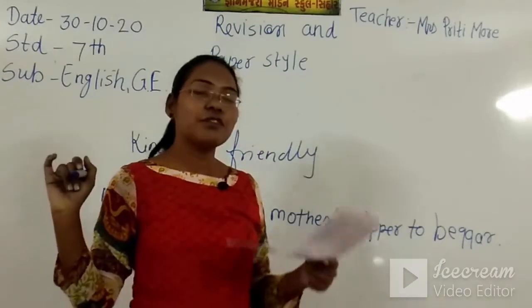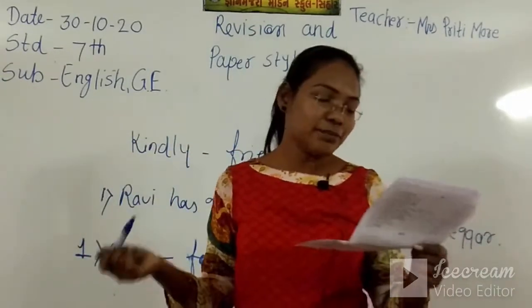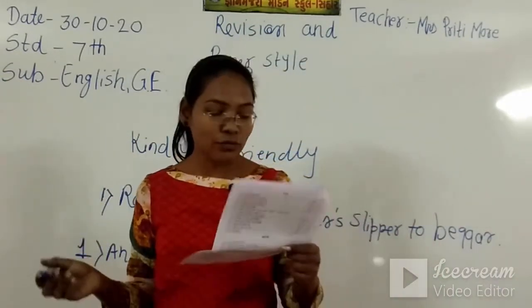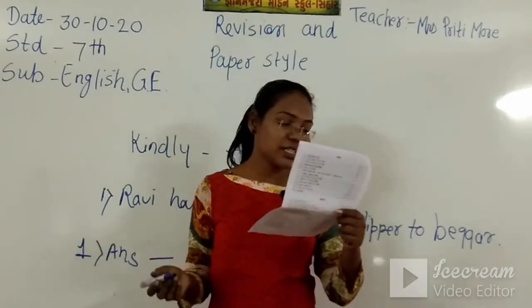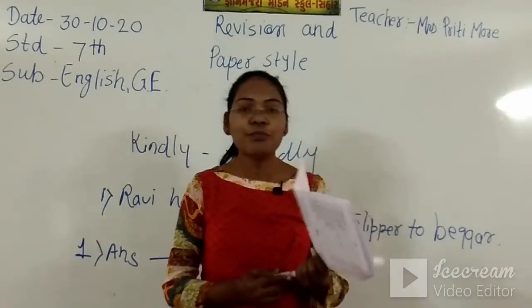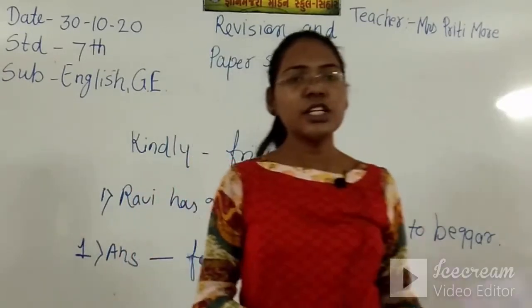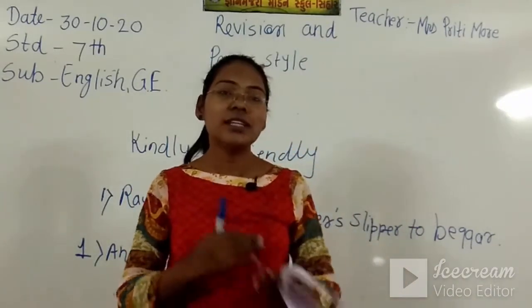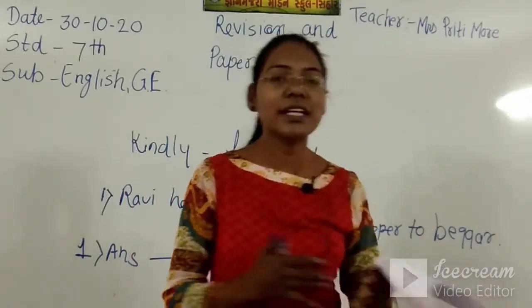So the first question will be about the glossary. Second is true and false. Now the third question is who said to whom. In the lessons there is a conversation between the hermit and the king.